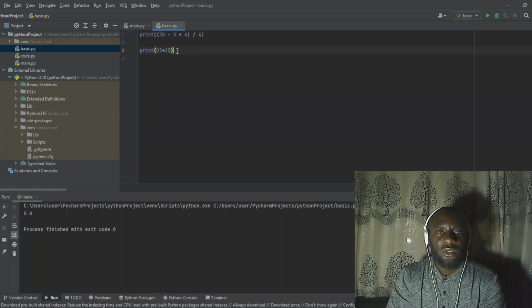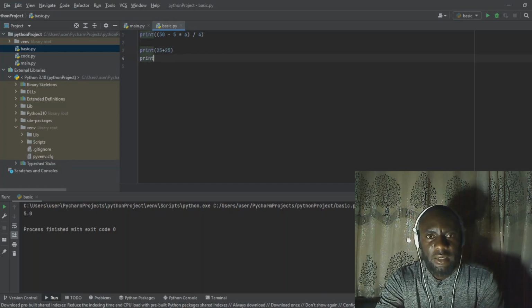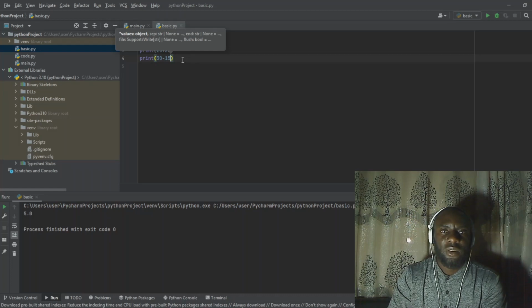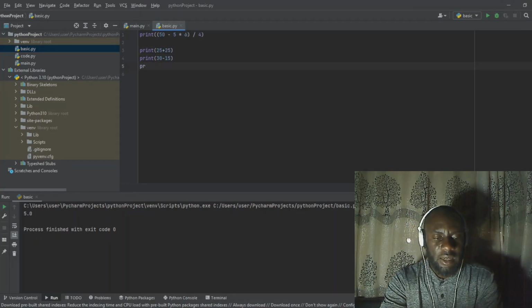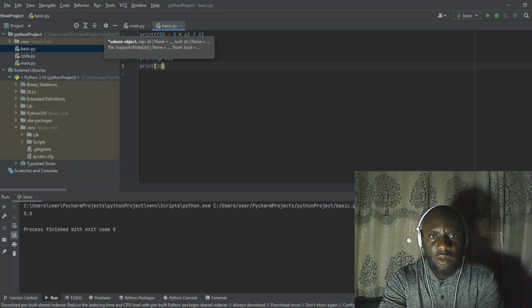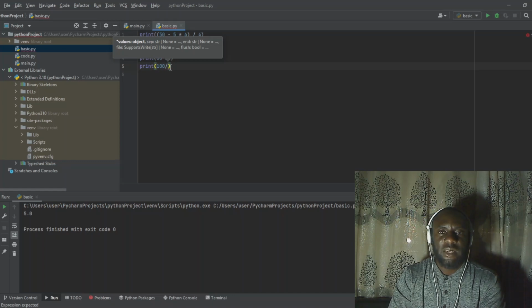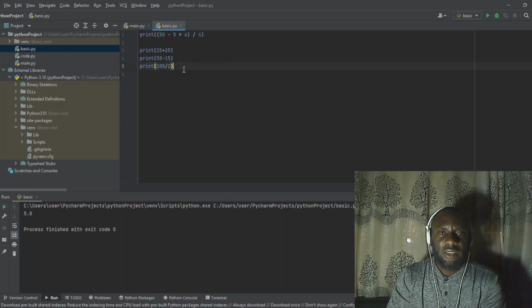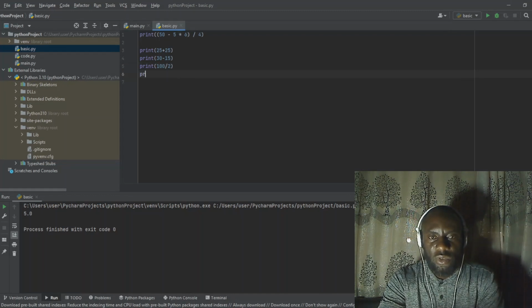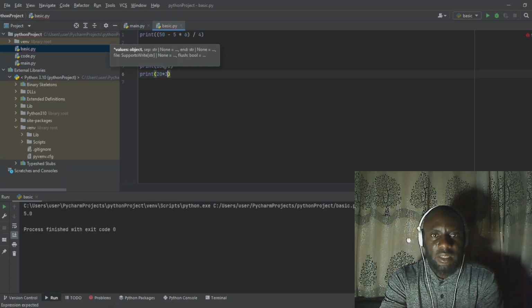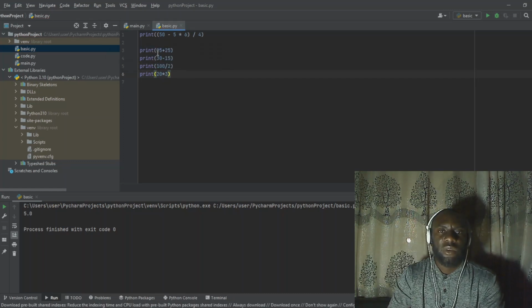Then we can still do something like this. We can say still print 30 minus, this time around we are using minus 15. Then we can also again come down and print another calculation, which is maybe we can say 100 divided by, the divide, that is the slash. When you use this slash, you are trying to say that you want to divide a number into the next number. Then for the times, this is just very easy. We can say 20 times maybe 3.